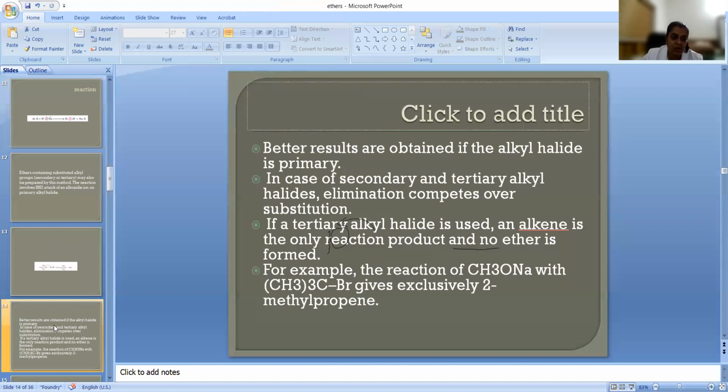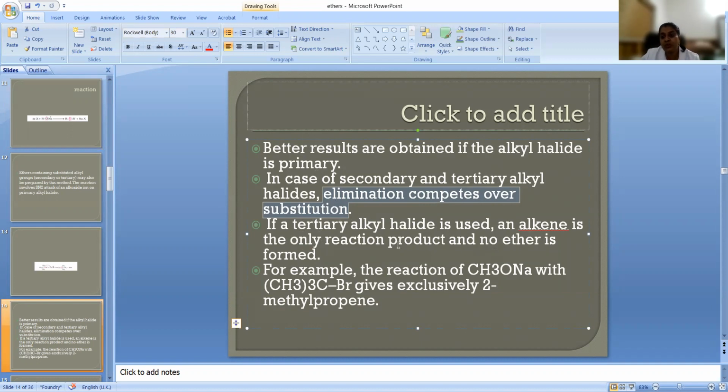Okay, better results are obtained if the alkyl halide is primary. In the case of secondary and tertiary alkyl halides, again elimination competes over substitution, so it is not going to give us ether. Instead, we will get alkene. If a tertiary alkyl halide is used, alkene is the only product. Understand?